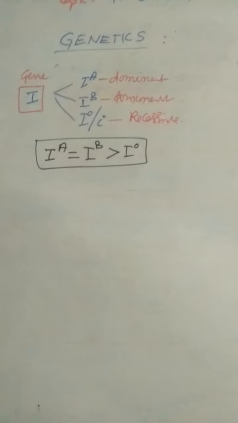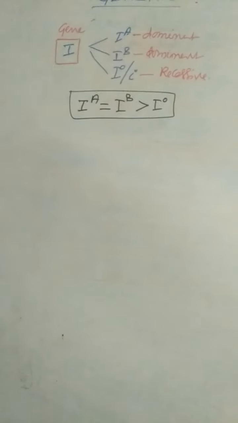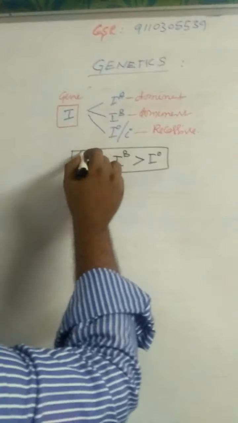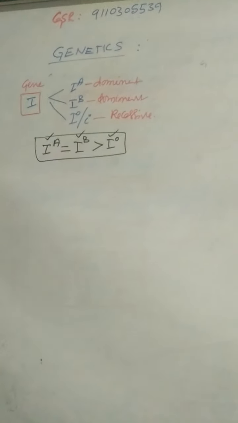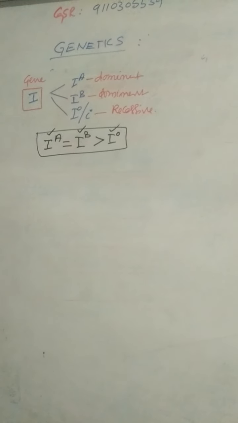IA and IB are co-dominant with each other. The dominant alleles are IA and IB. The recessive allele is IO.